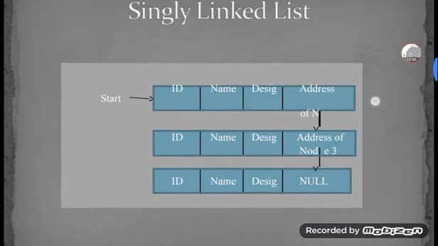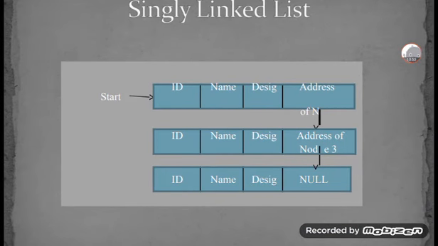And then the single linked list in brief. The data items I am taking here are ID, name, designation, and address of the next node. The first node is ID, name, designation, address of node 2, and that is linked to the ID, name, designation, address of node 3, which is linked to the ID, name, designation, with a null pointer.